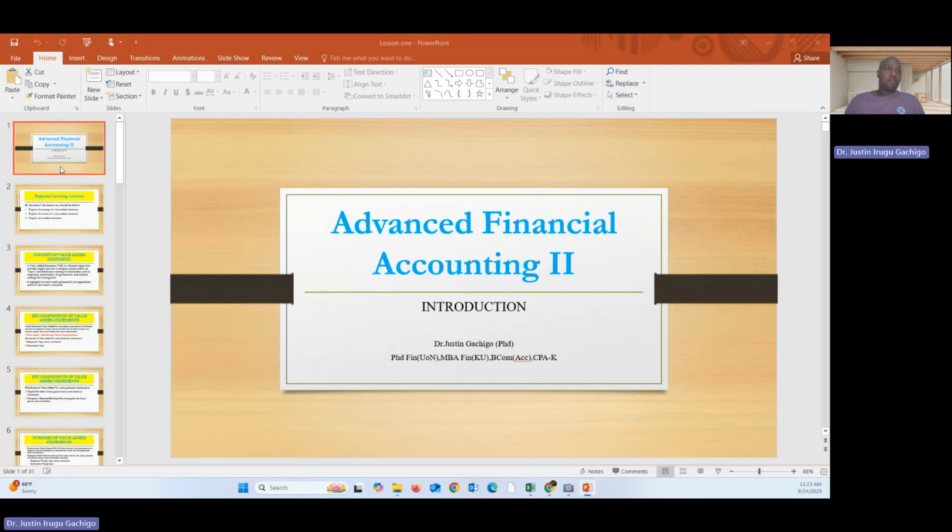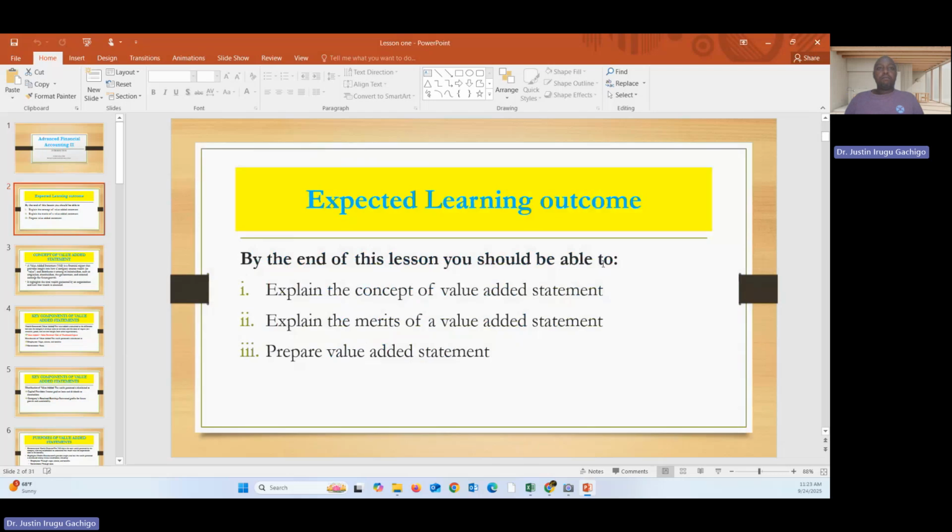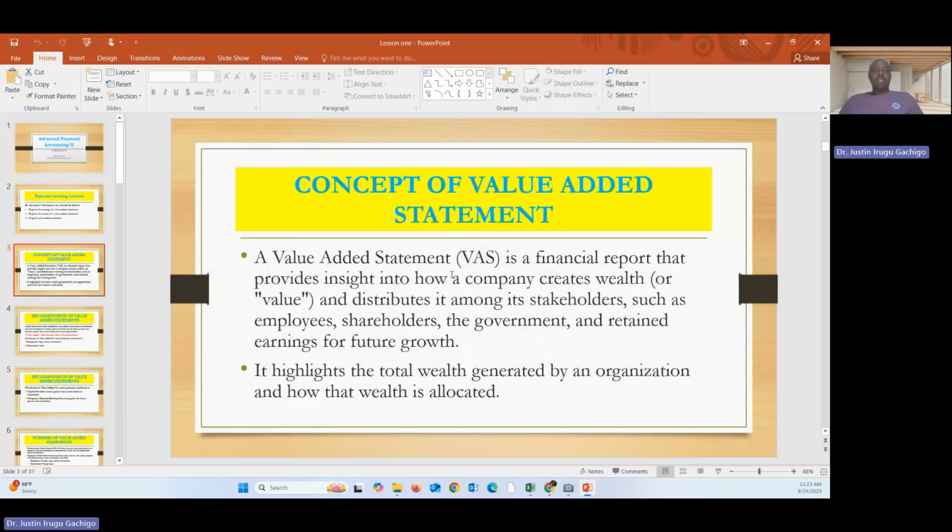Join me as I introduce the expected learning outcomes for the first lesson. By the end of this lesson, you should be able to, number one, explain the concept of value-added statement, explain the merit of a value-added statement, and prepare a value-added statement. So that is what we are going to cover as our first lesson. Let us see what a value-added statement is.